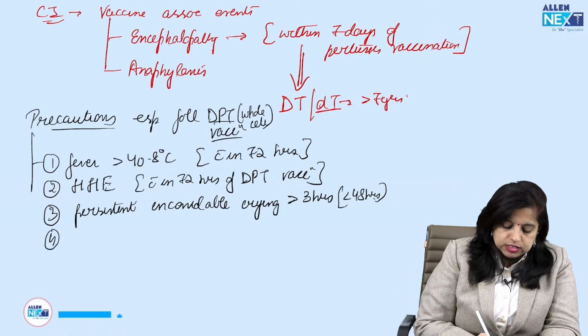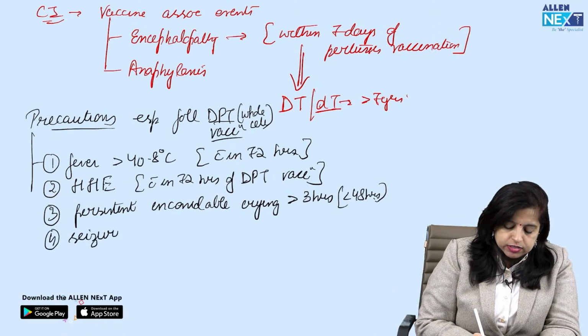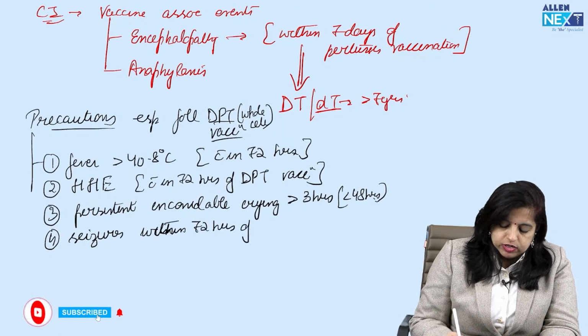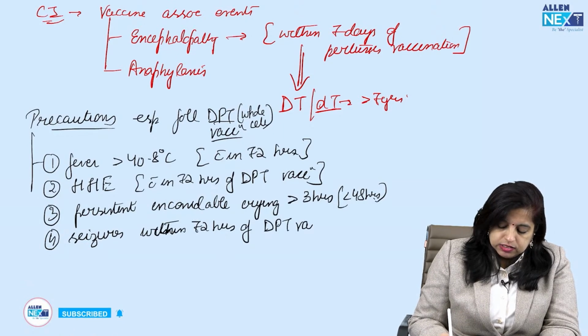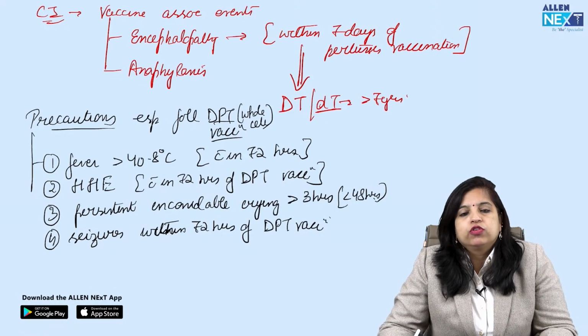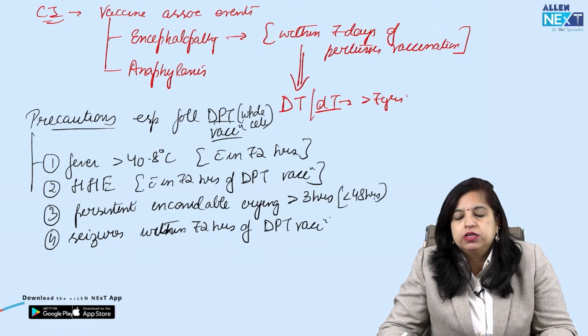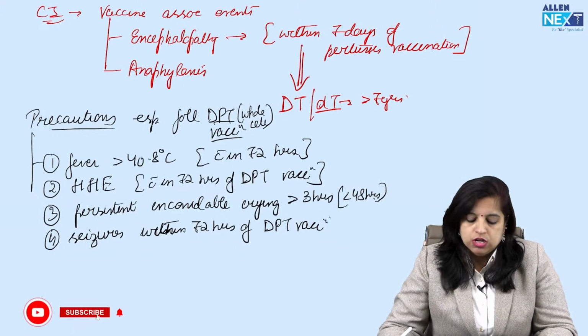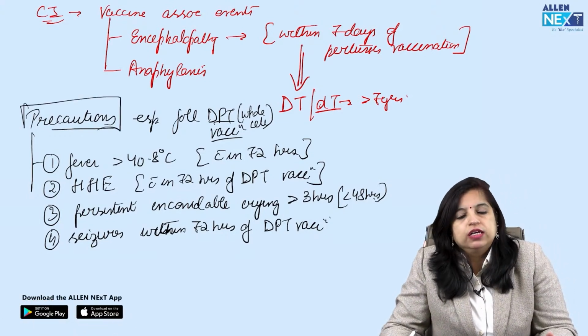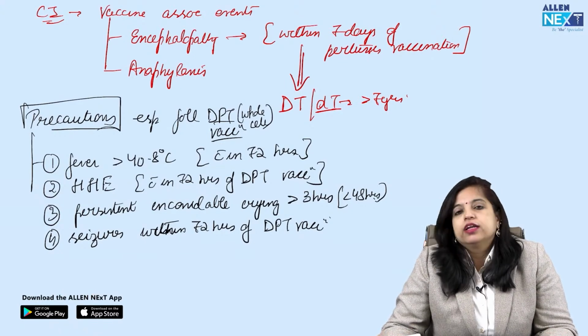And the fourth is if the seizures have occurred within 72 hours of DPT vaccination. Please remember again, this is not a contraindication for the repeat DPT or wholesale DPT, but you can offer them acellular. So precautions आपको पता होने चाहिए. Absolute contraindications आपको बता दिए, that is encephalopathy and anaphylaxis.